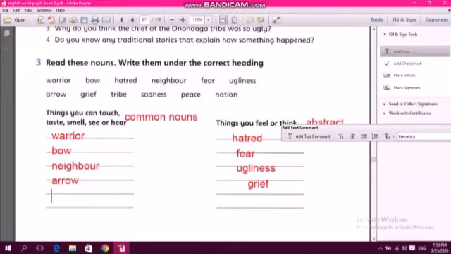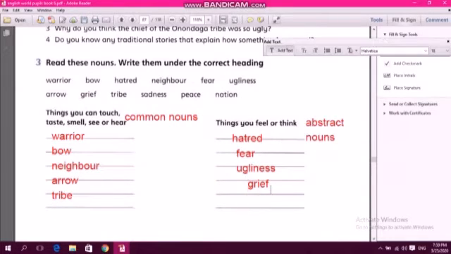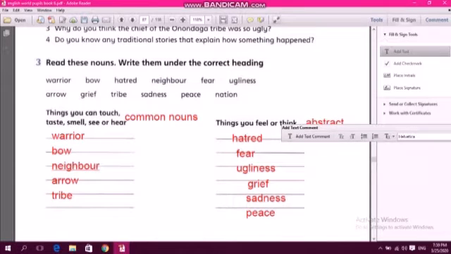Tribe. Of course, you can touch the tribe. Sadness is here. You cannot touch sadness. And peace, of course, here. And the last one here is nation.